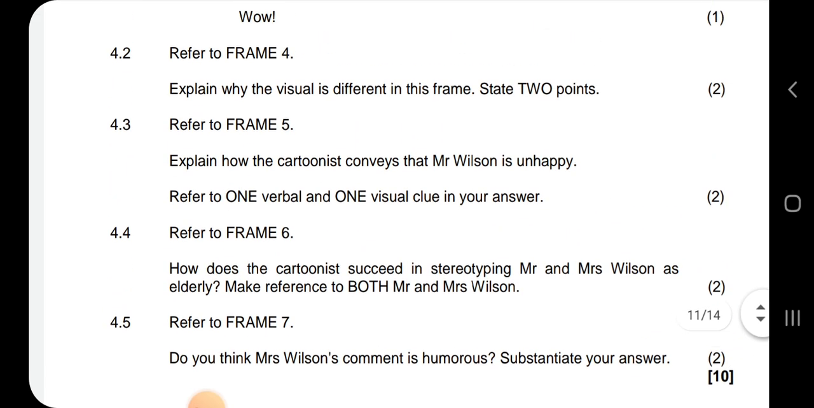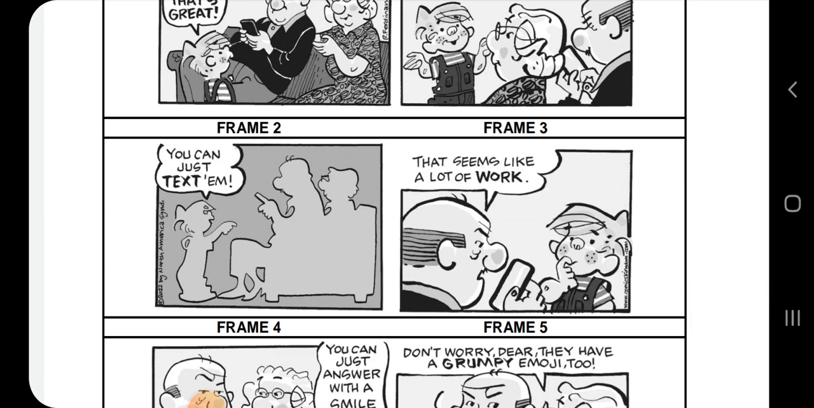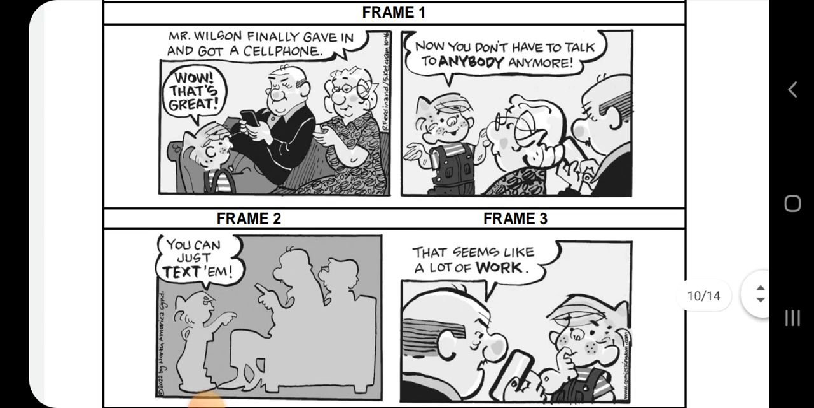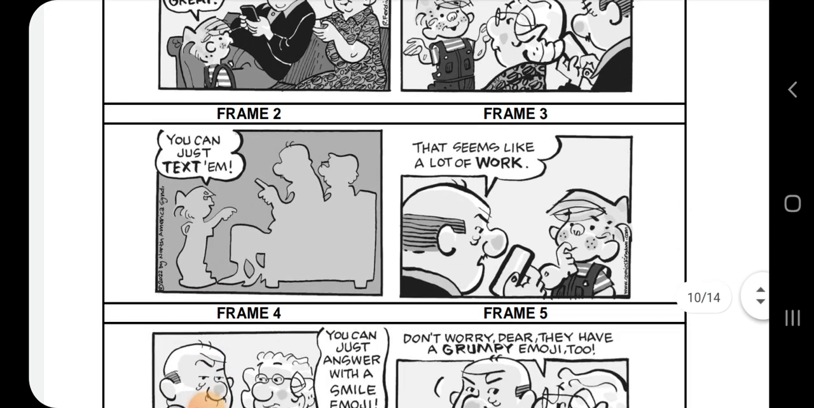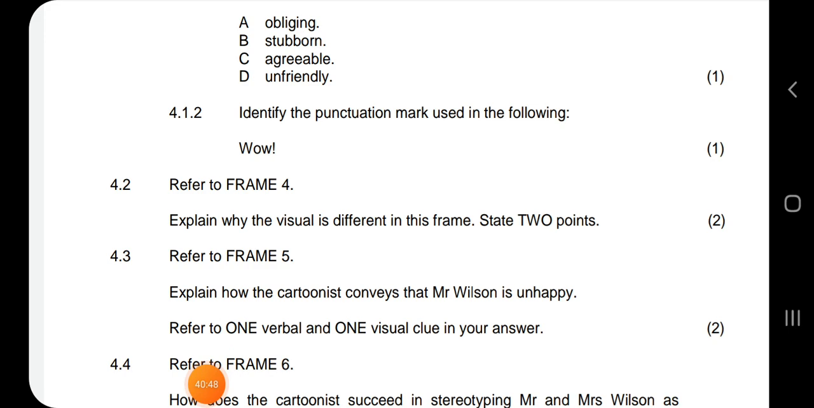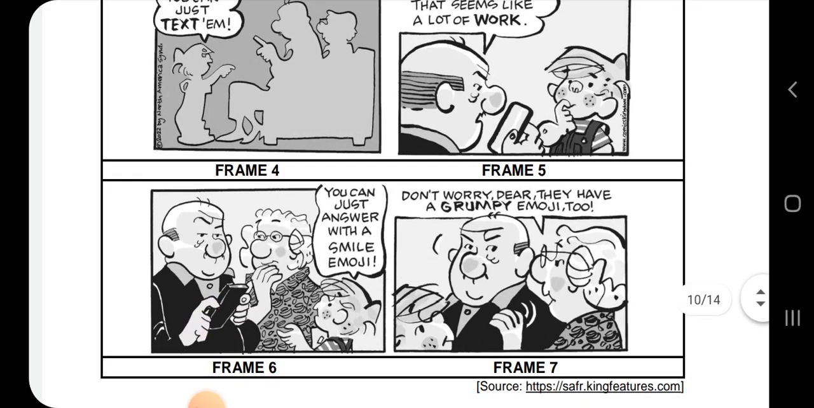And then, explain how the cartoonist conveys that Mr. Wilson is unhappy. Let's go to frame 5. You see at frame 4, nothing was shown. You can just text. You see? Now you don't have to talk to anyone anymore. You can just text. Because when you text, you cannot see the other person. Refer to frame 5. Explain how the cartoonist conveys that Mr. Wilson is unhappy. Frame number 5. Look at it. Don't worry, dear. They have a grumpy emoji too.